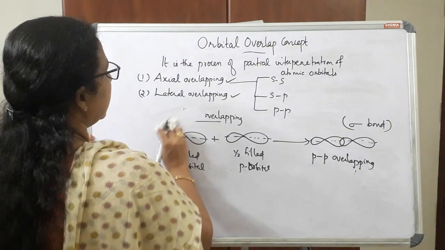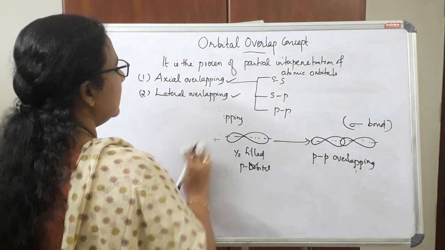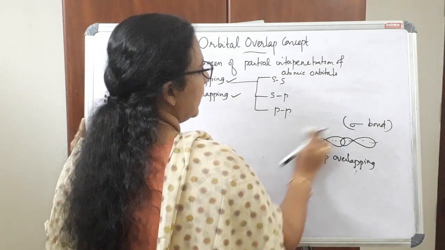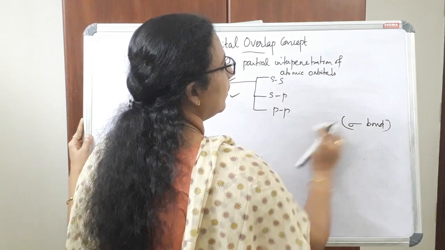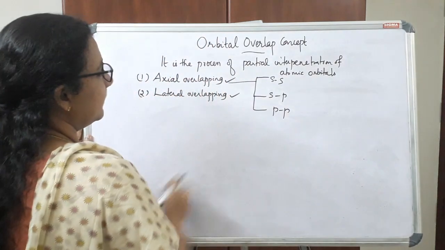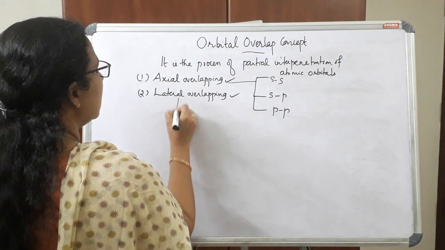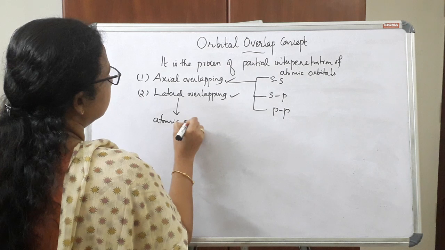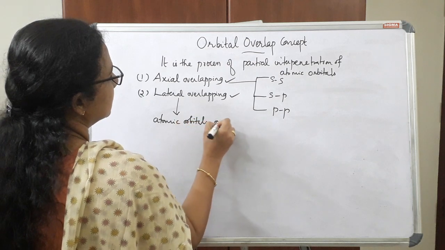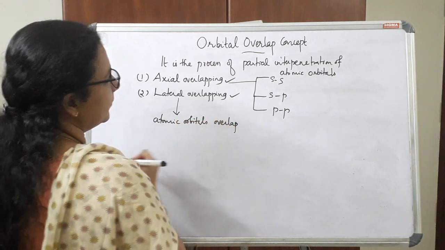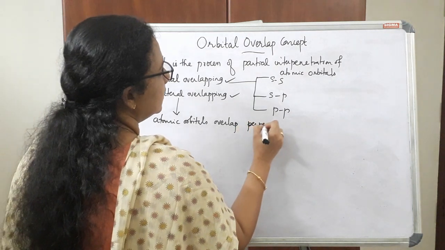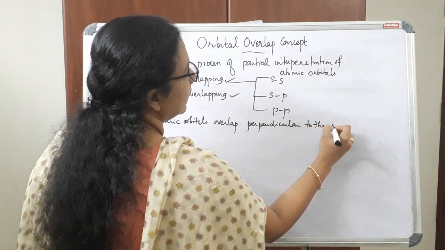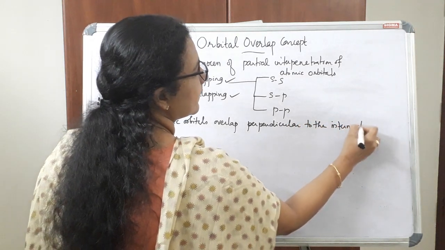Now let us see the second type of overlapping, that is lateral overlapping. In lateral overlapping, the atomic orbitals overlap perpendicular to the internuclear axis.